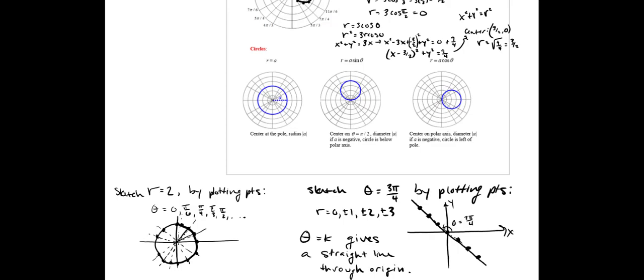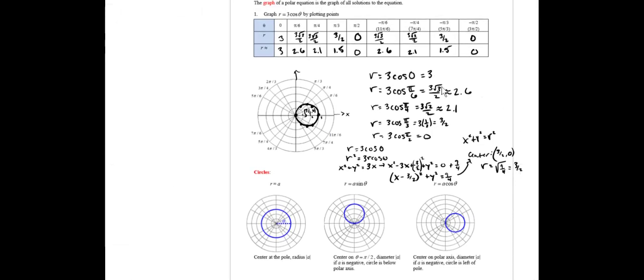Okay, so that's really it for this section. We just wanted to see a little bit about polar equations and graphing by plotting. Circles are the big ones we want you to recognize just from seeing the equation. R equals a constant times sine theta, or a constant times cosine theta. All of those we can graph very quick and easy. I also think it's important to know that theta equals a constant gives you a straight line through the origin. But you can get these by plugging in points, or like we saw here with this argument down low here, we can get these circle equations through other considerations, doing some algebra.